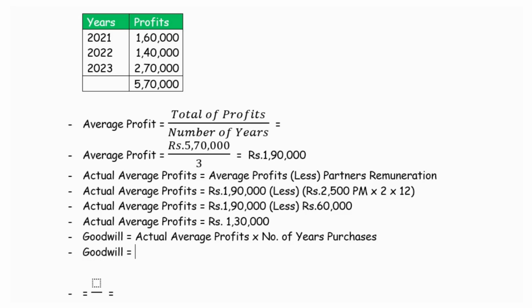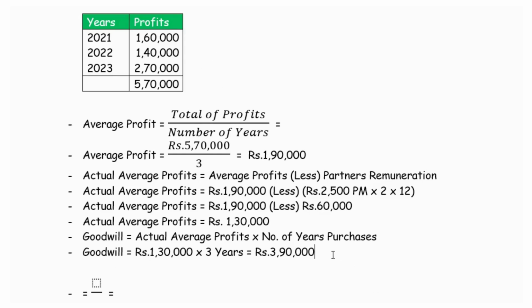The goodwill is the actual average profit we estimated as 1,30,000, and we are asked to evaluate the goodwill based on 3 years purchase. So goodwill is 3,90,000, based on the years purchase of the actual average profit. This is the first method of evaluating the goodwill.